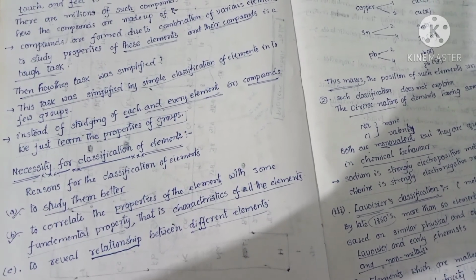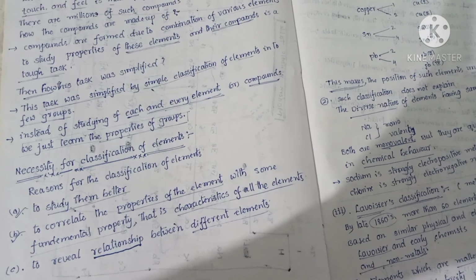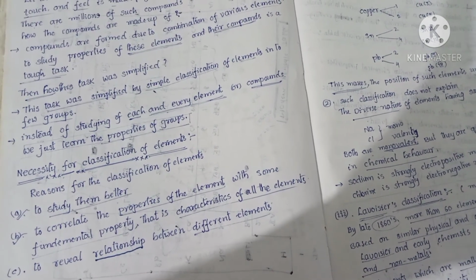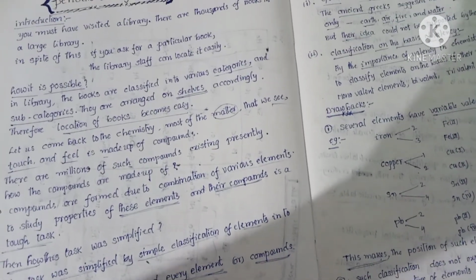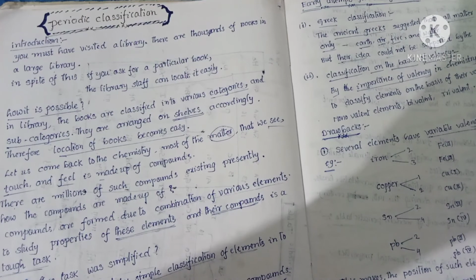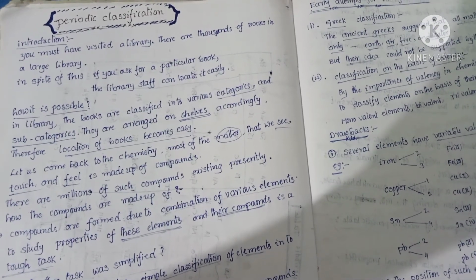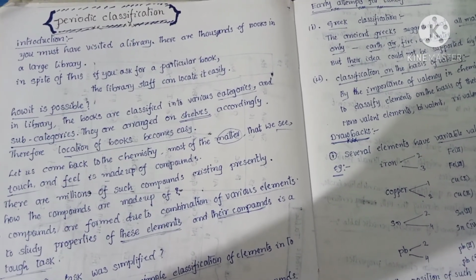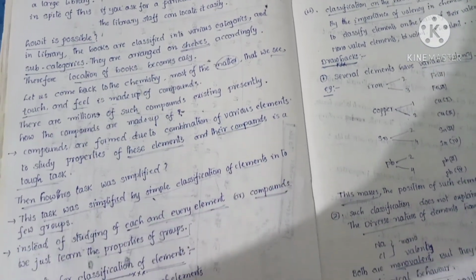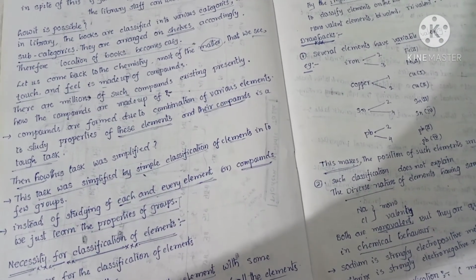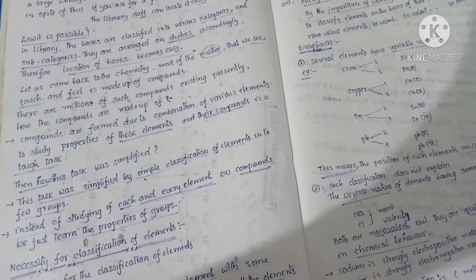Yes, it is very necessary. The first point is to study them in a better way. The second is that you can compare the properties of elements with some fundamental property. It is a very easy task by arranging all the elements in a systematic way; we can find the characteristics of all the elements easily.